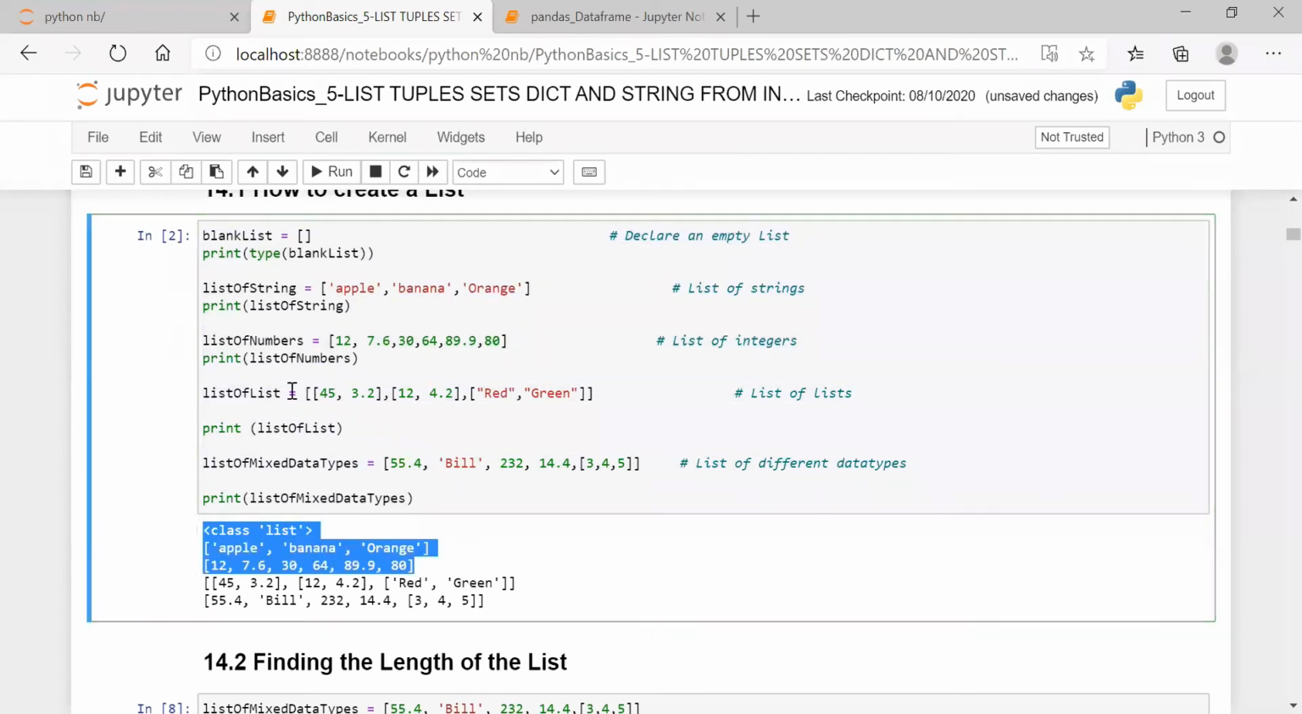Next thing is list of list. See, it is very important. You can have one list, another list, another list. So can anyone tell me what is the length of the list now? What is the length of the list now?